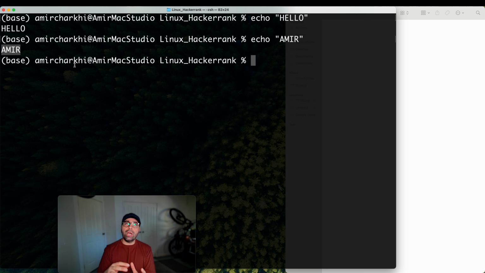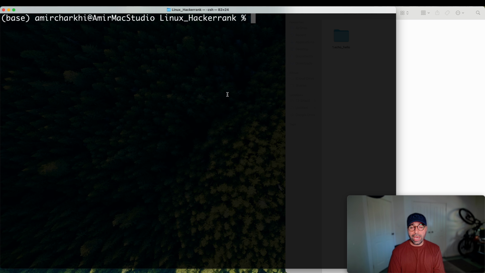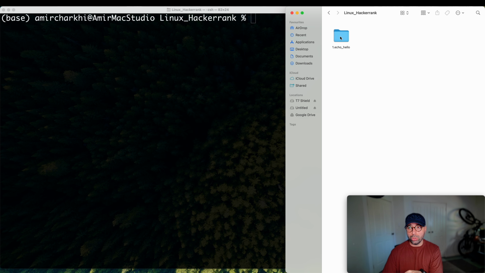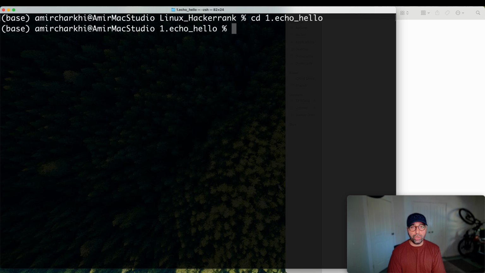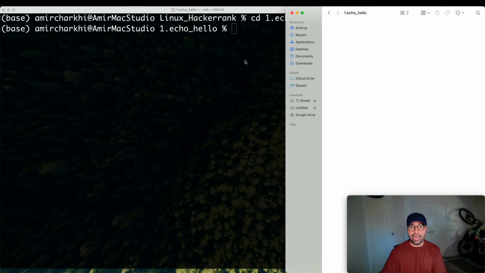But how do I write a bash script, or how do I create a bash file that when I run it here, I can see that content of the file? All right, now that you know how to run the echo hello on the terminal, I need to direct my attention from the terminal into this folder. So let me make sure I am looking inside that folder. So I will cd into that folder so that whatever I do will be saved in this blank area.